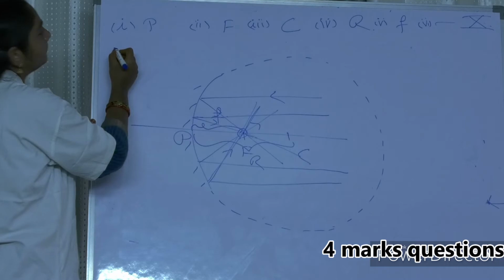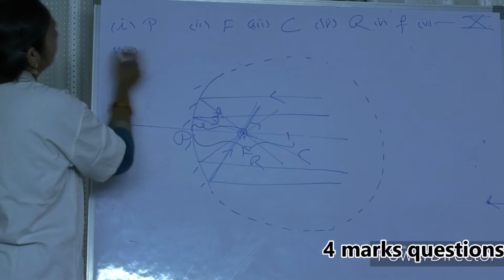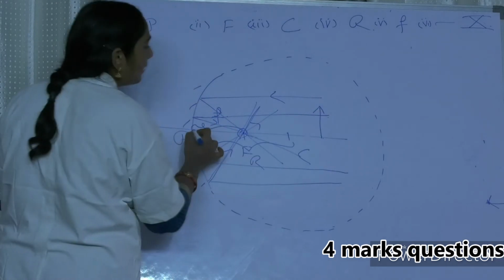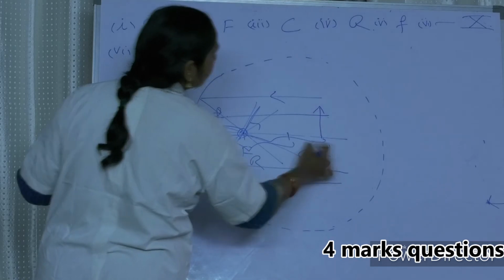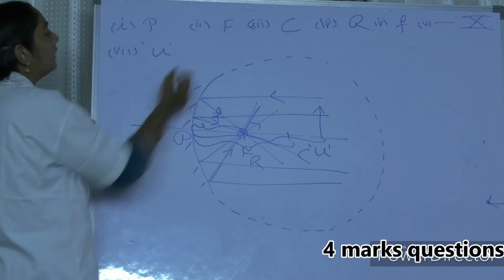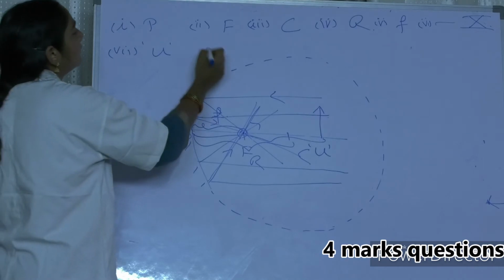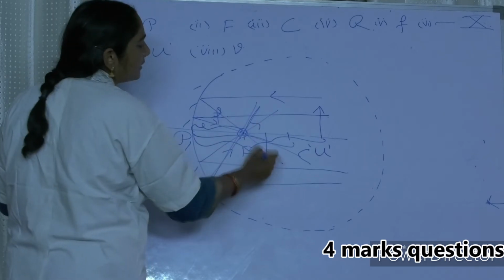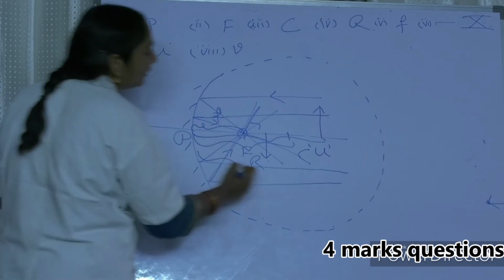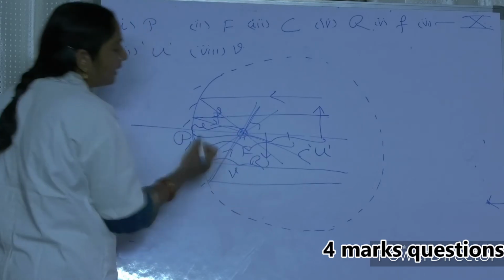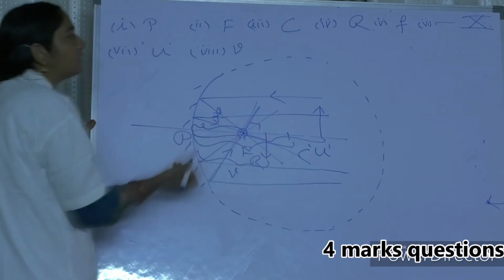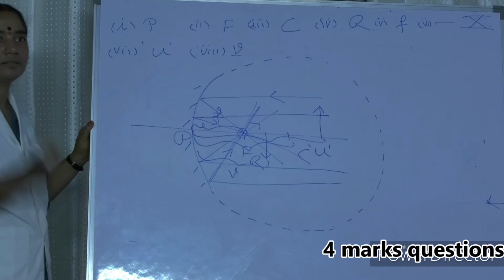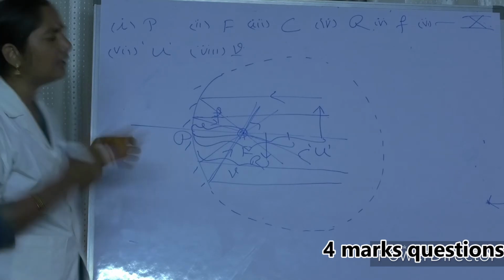Next, madam. Define object distance. Whenever we put an object at any plane, the distance between the pole and the object is called the object distance. We generally represent it with a small u. Madam, next. Define image distance for a mirror. Image distance, again, you always measure from the pole. The distance between the pole and the image is represented by small letter v. So that is image distance. So these are all the things we have already been using.